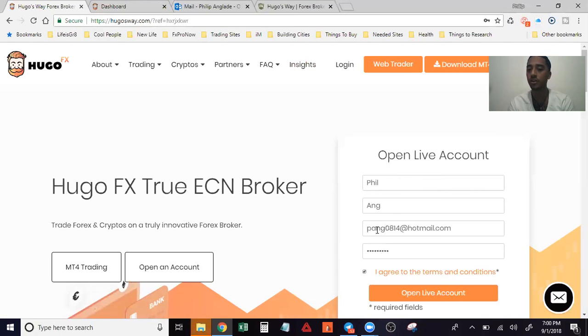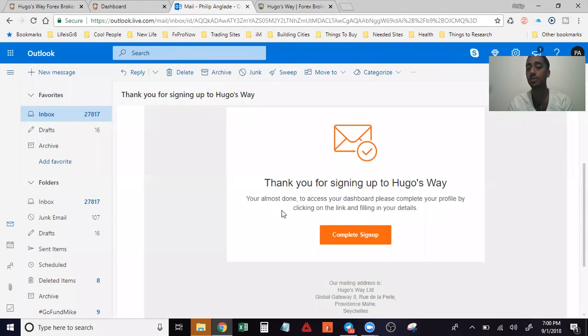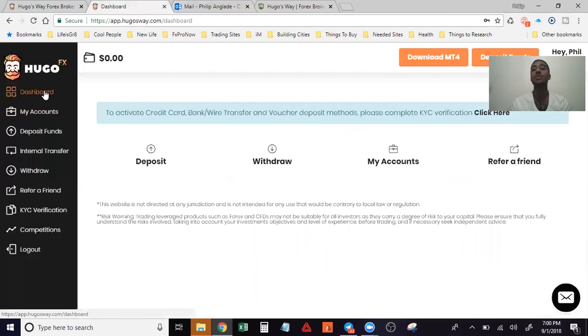So you're just going to fill out your basic information. Click where it says Open Live Account, and it's going to send you an email. Once you get that email, which will be right away, you're just going to click on the button that says Complete Sign Up. Once you click on that button right there, it's going to lead you straight to your actual account. Now, there are going to be many different things that you're going to have to do. All right, very simple stuff.